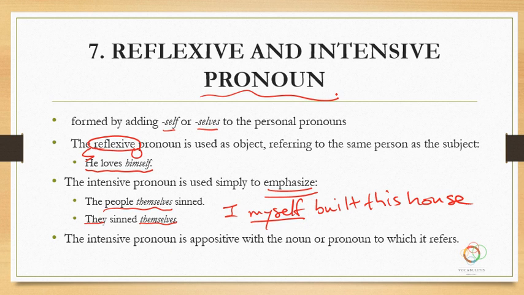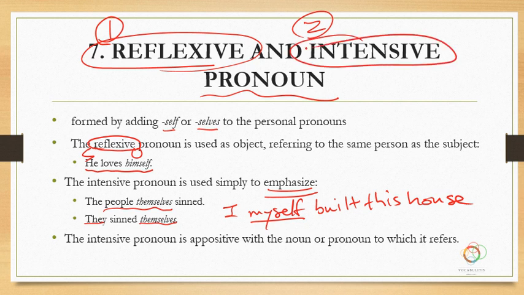In many other books, they'll just call it the reflexive pronoun and tell you that there are only two proper uses of the reflexive pronoun, the myself, yourself form, and that is, number one, it can be reflexive, or number two, it can be intensive. And that's what we looked at right here, the reflexive case and this intensive case. The intensive pronoun is in apposition with the noun or pronoun to which it refers.